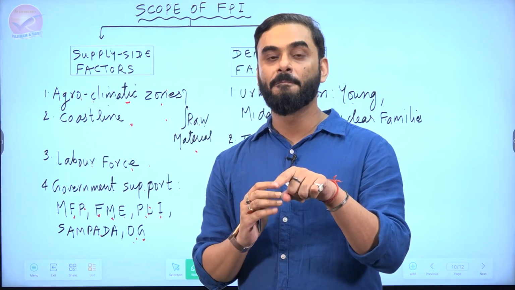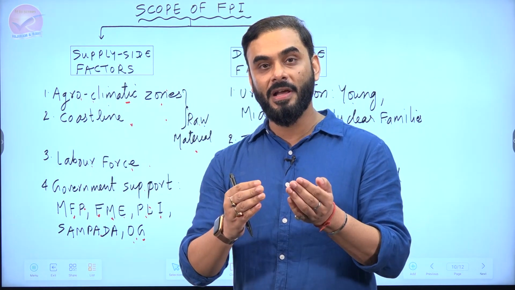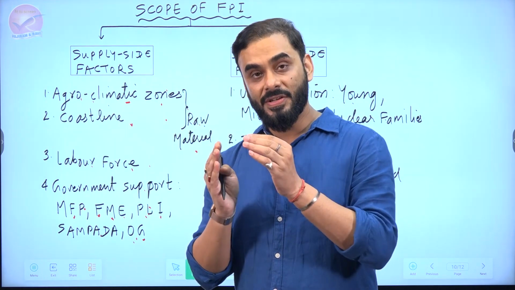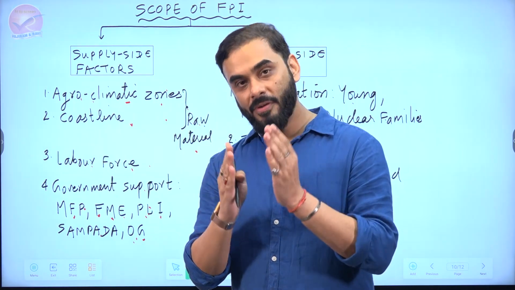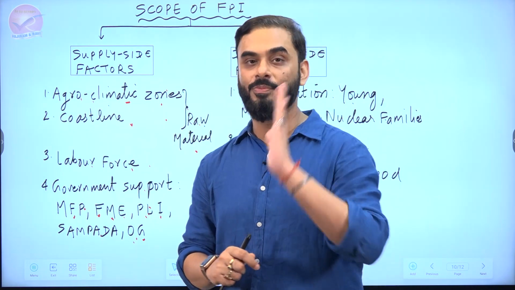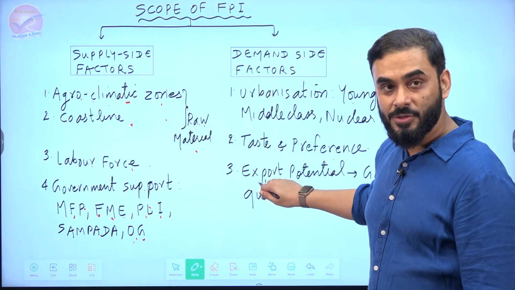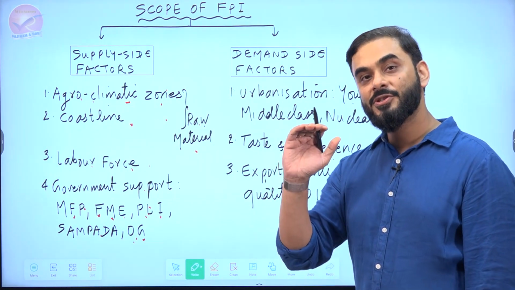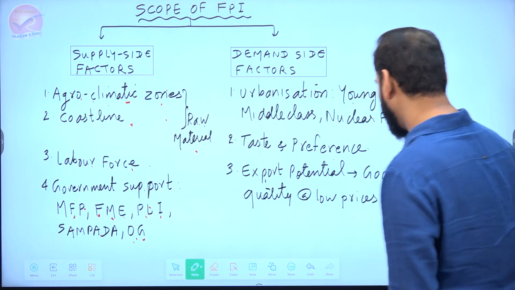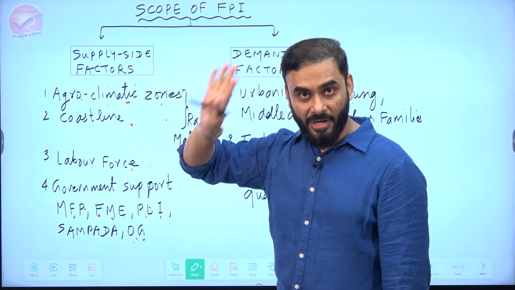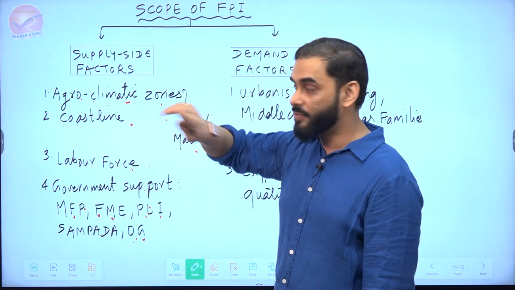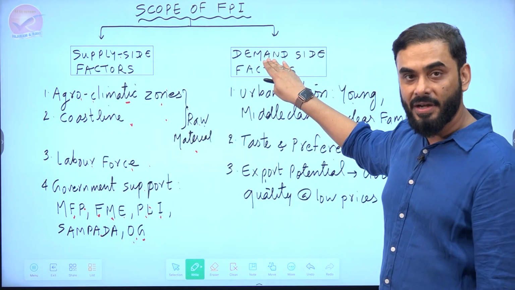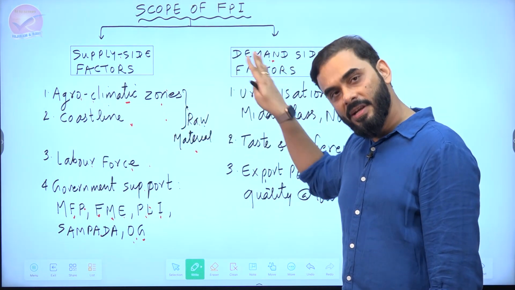Through food processing. So since the taste and preference of people have become more oriented towards fruits, vegetables and protein, who would provide these things? The food processing industry. So there is a scope of food processing industry. There is also export potential of processed food of India, because Indian processed food is of low price and high quality. So guys, what is the scope? If somebody asks you to discuss the scope of the food processing industry in India, you should say supply side factors are there, which means inputs are there. Demand side factors are there, which means when the product is ready, there will be demand.